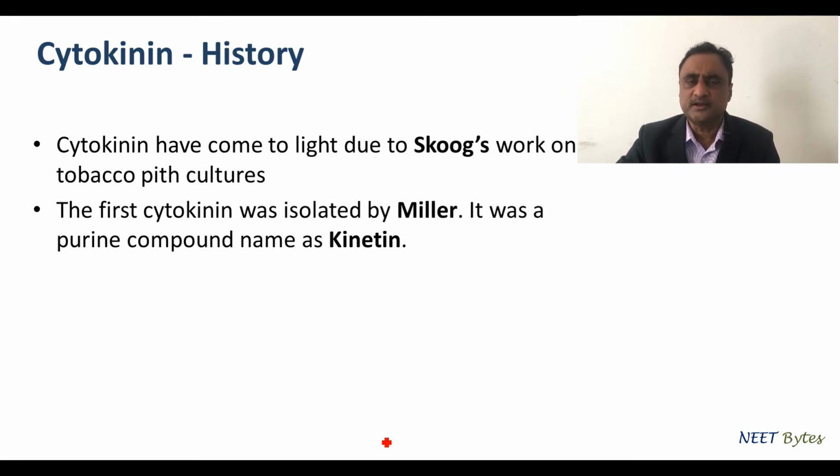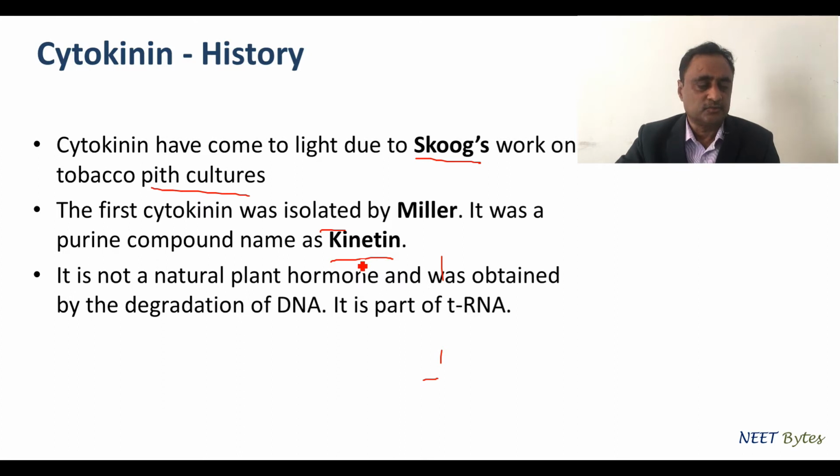So you see, cytokinin came into light due to Skoog's work on the tobacco pith culture. The very first cytokinin was isolated by Miller, but actually it was a purine compound known as kinetin, right? So the initial cytokinin was not a natural plant hormone, but was isolated by degradation of DNA. In fact, it was a part of the tRNA. So please remember, it's a part of tRNA. Many a time this question has been asked.